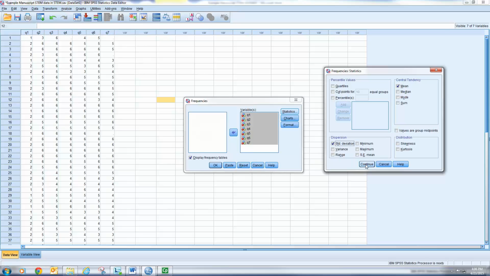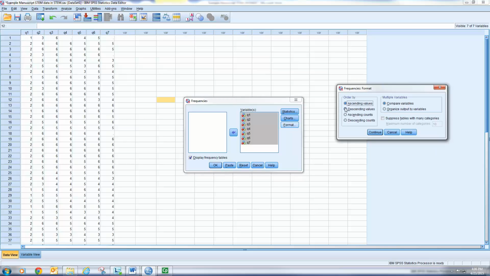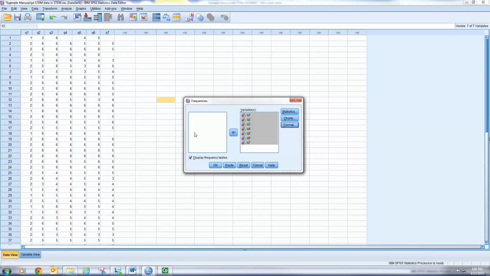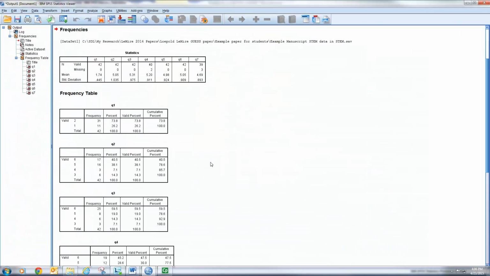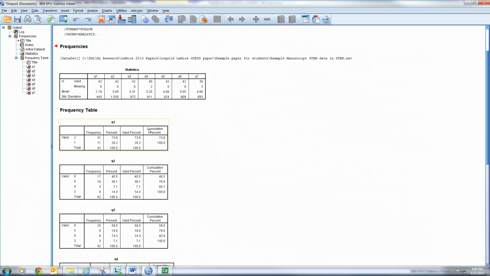I'll say Continue. Then I'm going to go to Format as well, and I'm going to ask for descending values because I'm interested in the percent of some form of agreement, and those are questions 4, 5, and 6. So I want to sum those in a descending way. So I'm going to say Continue, and I'm going to hit OK. Okay, so what that's given me is the means of each of those questions, and it's given me frequency charts.